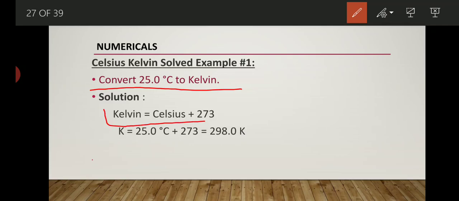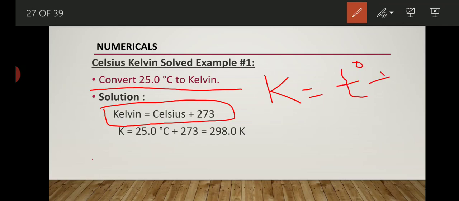First you write the formula of the Kelvin scale, which is K equals T degree plus 273. After that you just put the value in this formula and you will get your answer. Likewise you are able to solve any problem. So your answer becomes 298.0 Kelvin. By applying this formula we can easily convert 25 degree centigrade into the Kelvin scale.